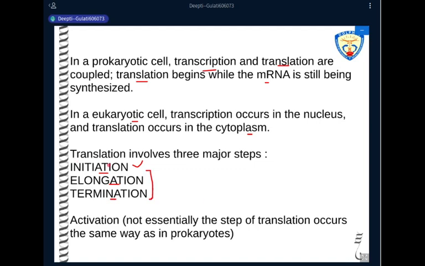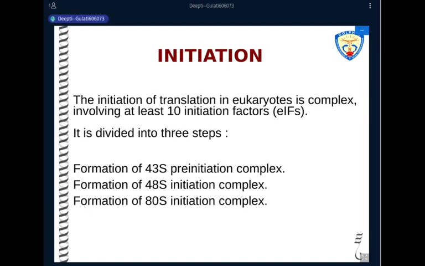Now again, preceding the initiation step, there will be activation, where the amino acids are activated. The activated amino acids are attached to the transfer RNA. And this step occurs in the same way as it does in prokaryotes, so I'm not repeating the step here again. We did it in prokaryotes. It occurs in the same way as in the prokaryotic system. So I come directly to initiation here.